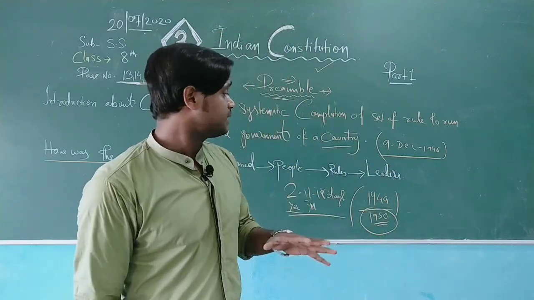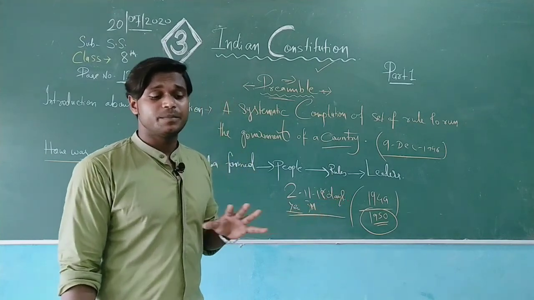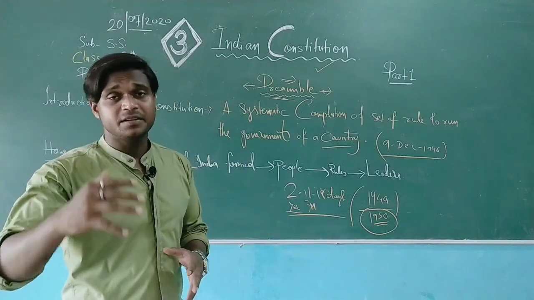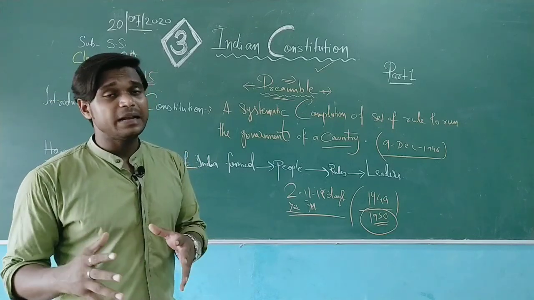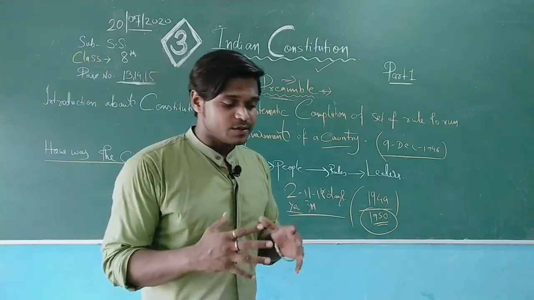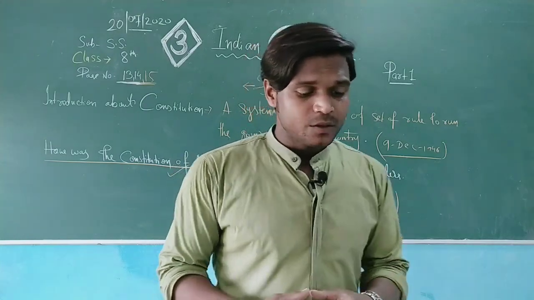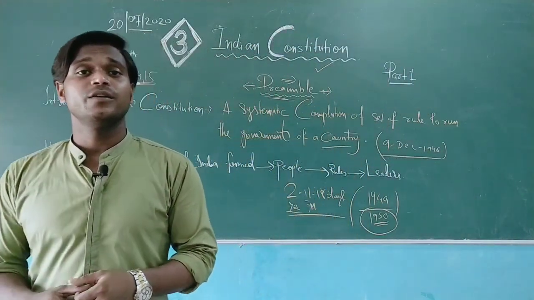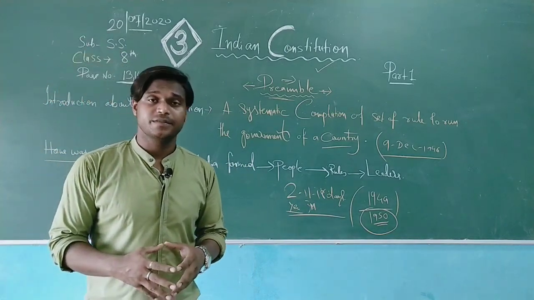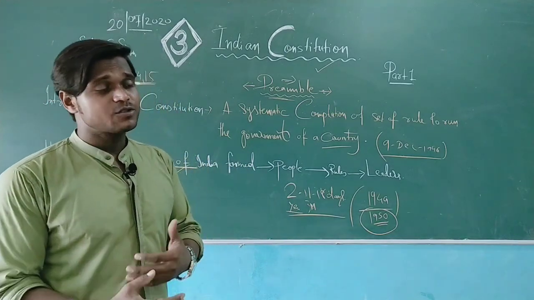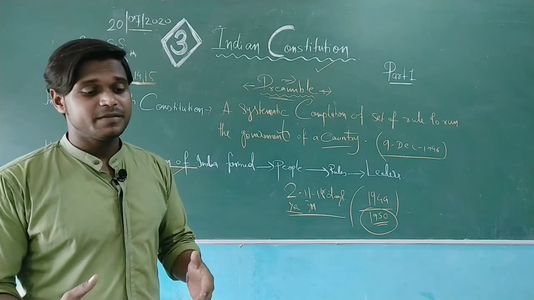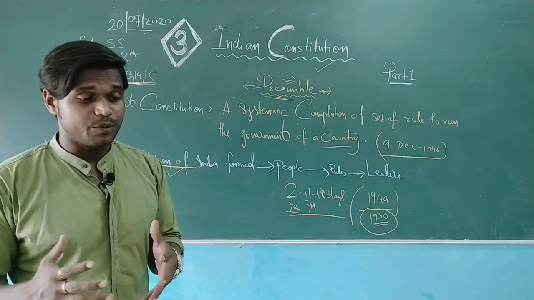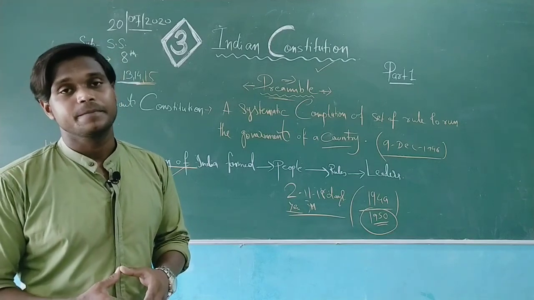For example, in the Indian constitution's preamble, it is written, We the people of India. I'll read some of the lines here. We the people of India, having solemnly resolved to constitute India, means we have taken an oath to follow and become followers of the Constitution of India. And in a sovereign way, socialist way, secular way, democratic way, and republic way.